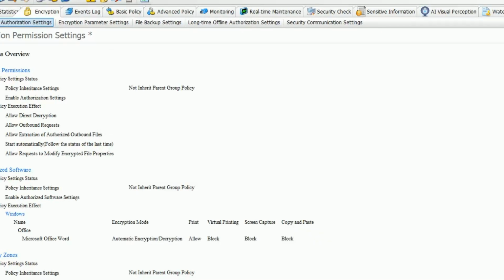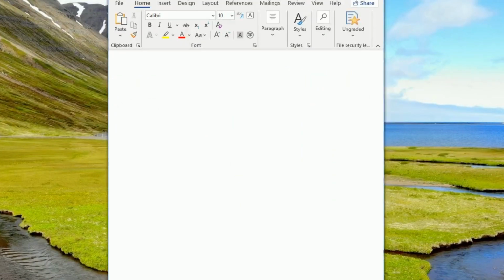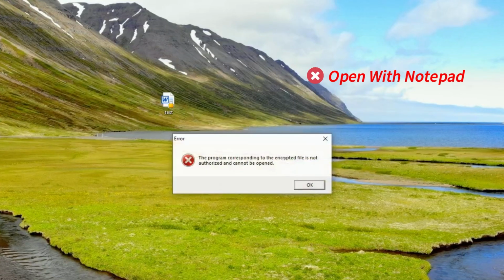AnySecura allows encrypted files to be used seamlessly within authorized environments. But once they leave the trusted environment, the files cannot be opened or may become corrupted.